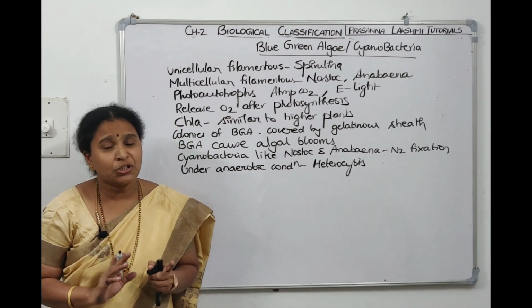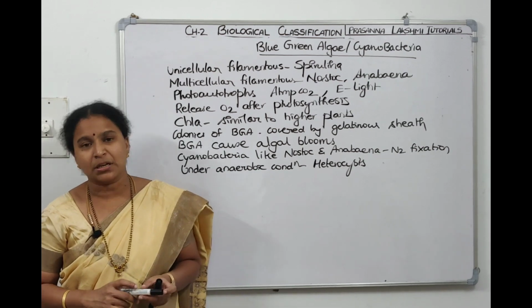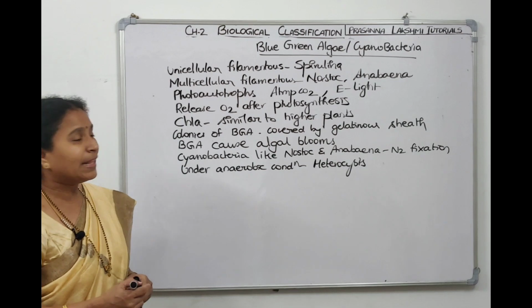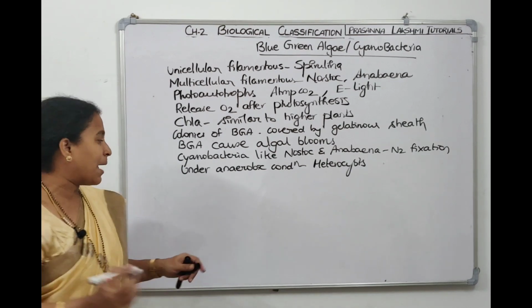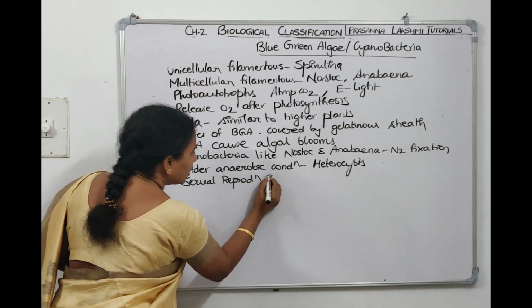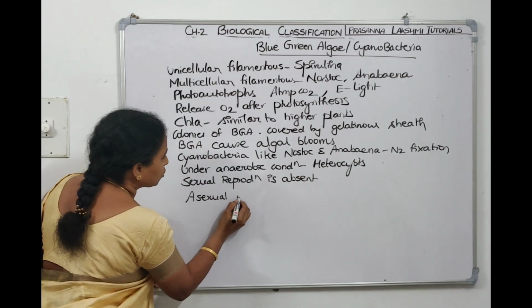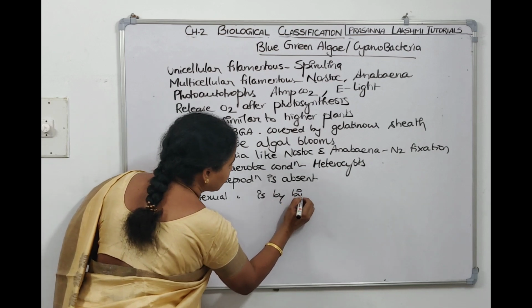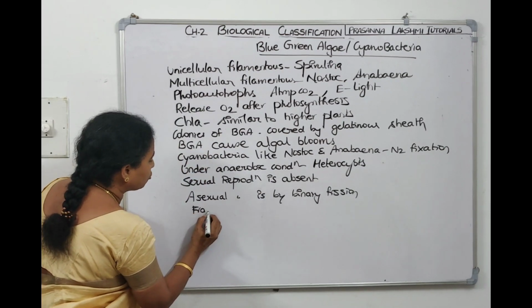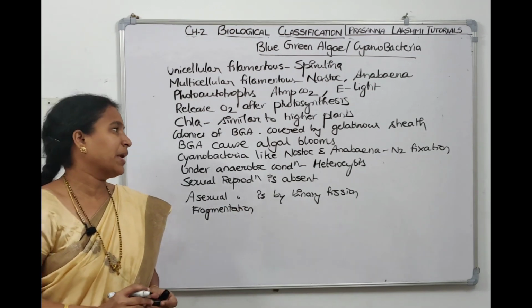Now, which type of reproduction do they do? Sexual reproduction, advanced organisms will go. So, we can tell sexual reproduction is absent in Cyanobacteria. Asexual reproduction is by binary fission. Sometimes fragmentation also happens due to mechanical disturbance. Fragmentation is also seen in some cases, right?